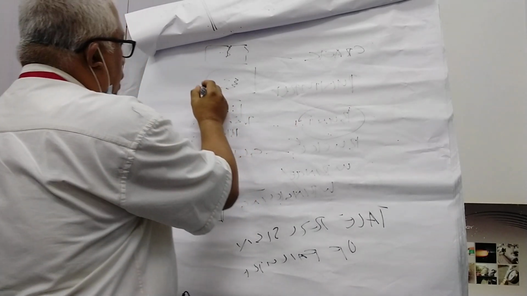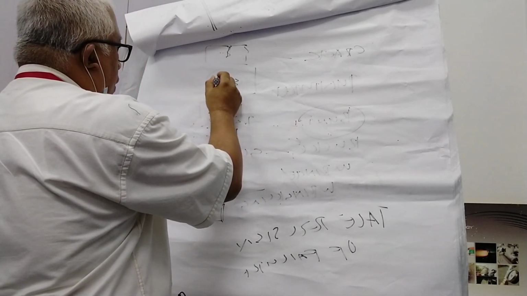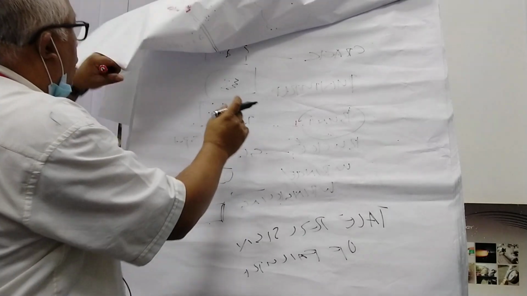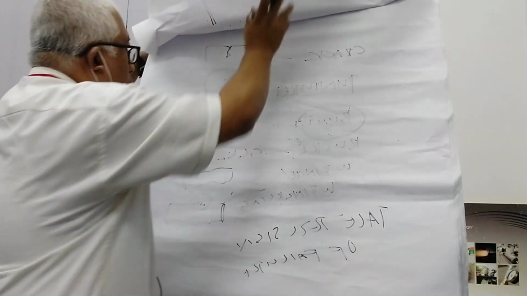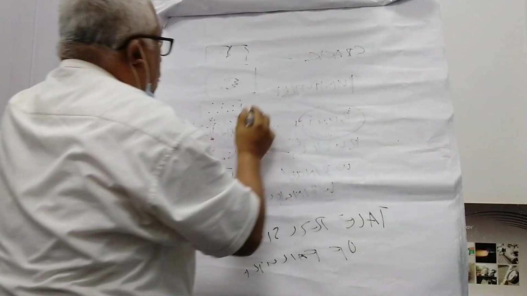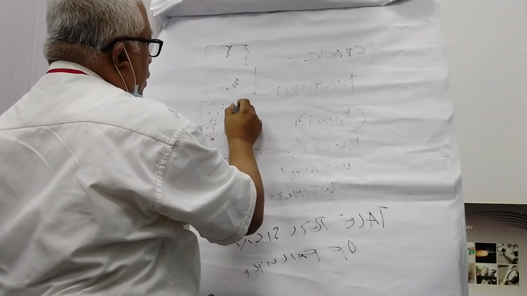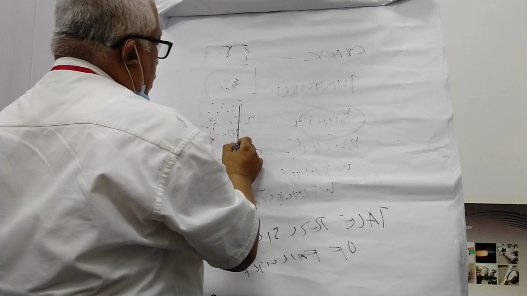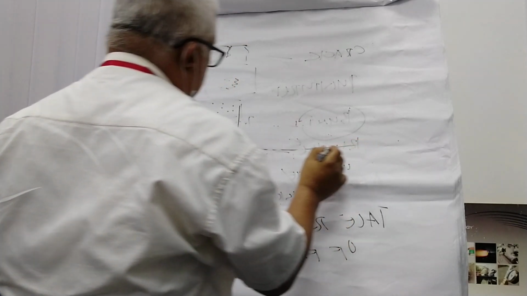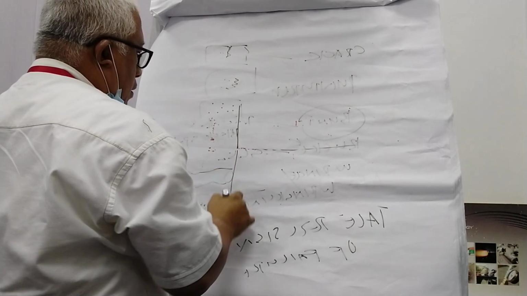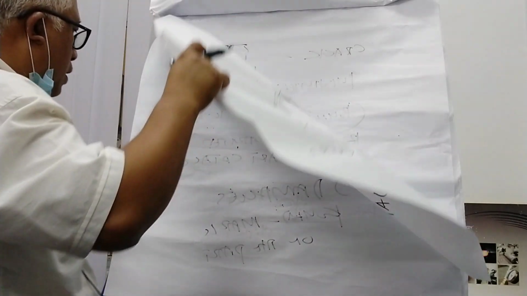So you will see again, we have skin. This is the first skin.